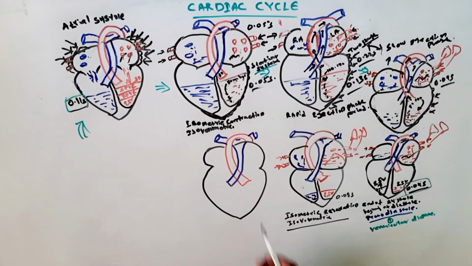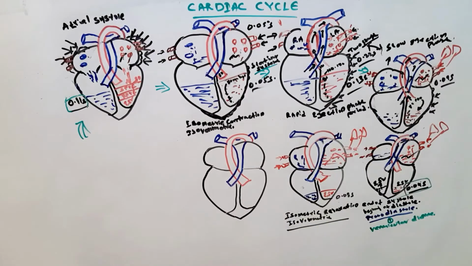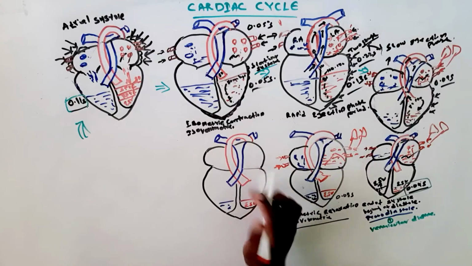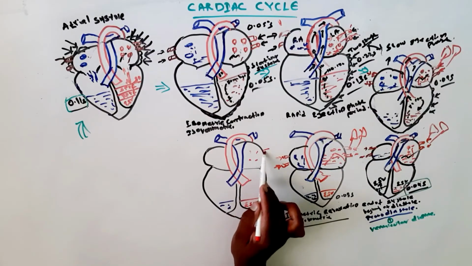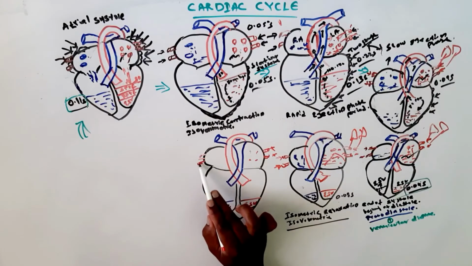The main thing to remember is that in the previous phase we saw the closed individual chambers, but here the pressure in the ventricles has been reduced, and there is no pressure because it is diastole right now, and both the atrium and ventricle are in diastole.